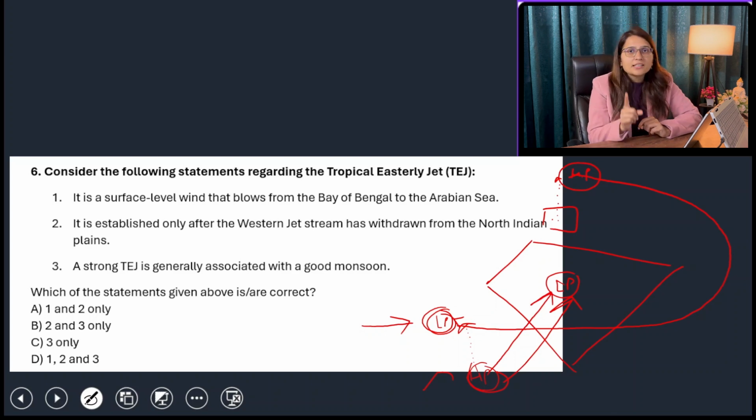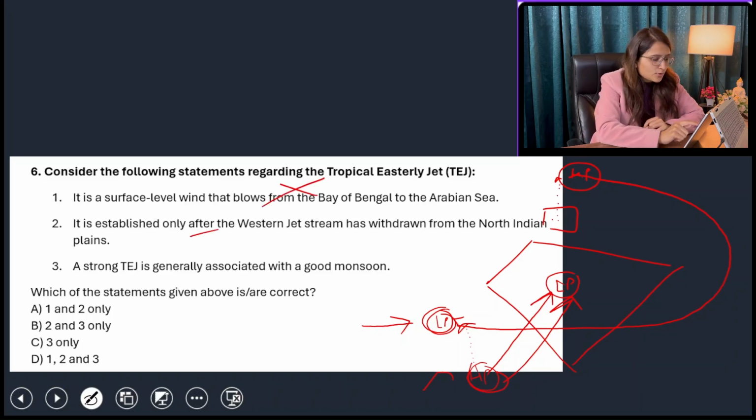And that is how TEJ are responsible for the good monsoon, because they are supplying winds to the low pressure area which is above the Arabian Sea upper atmosphere. So the upper atmosphere is basically providing winds to the surface, and that's how this high pressure has become higher. Okay, so that is why statement 1 was wrong, 2 and 3 were right. So the answer is B, 2 and 3.